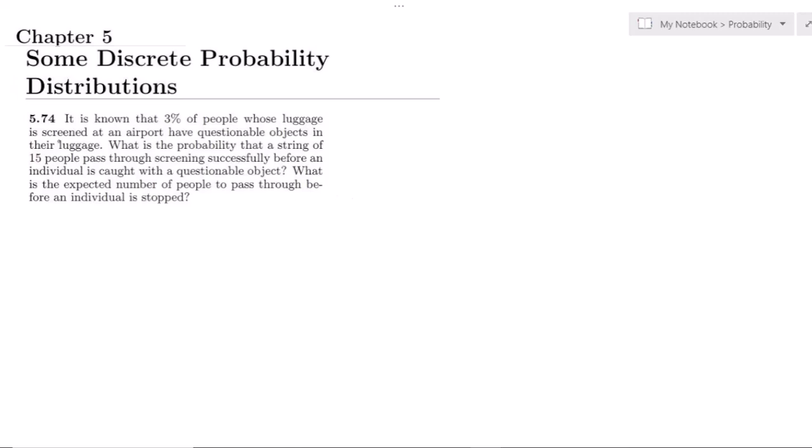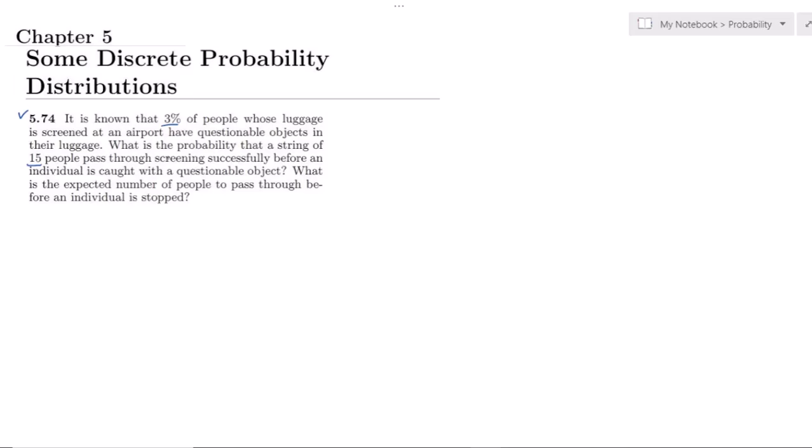Welcome back, guys. This is question 5.74 and the statement of it is: it is known that 3% of people whose luggage is screened at an airport have questionable objects in their luggage. What is the probability that a string of 15 people pass through screening successfully before an individual is caught with a questionable object? And what is the expected number of people to pass through before an individual is stopped?